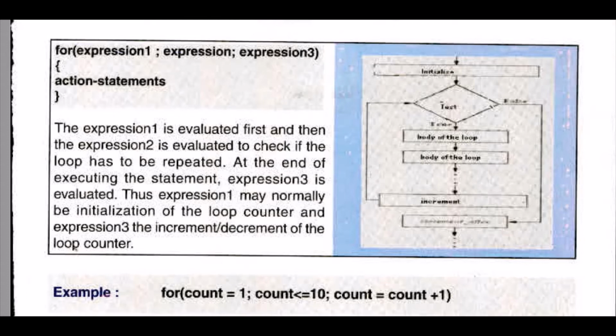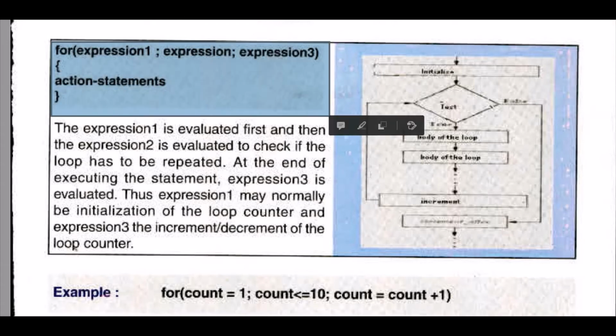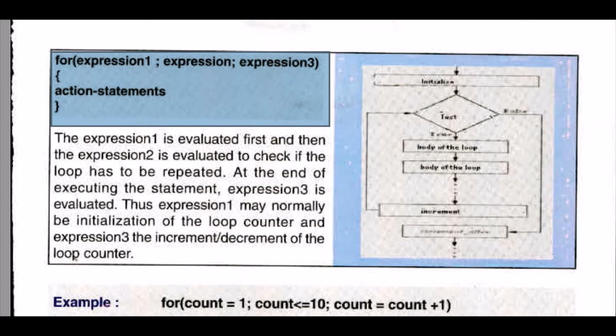This is the for expression. The syntax is for, expression 1, expression 2, expression 3, and then the action statements.